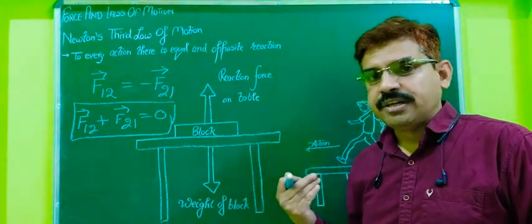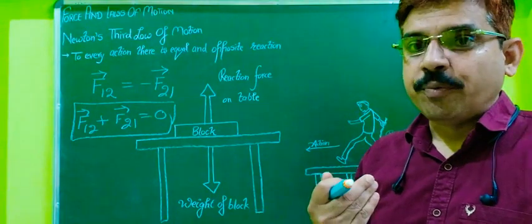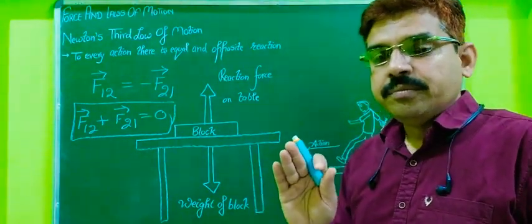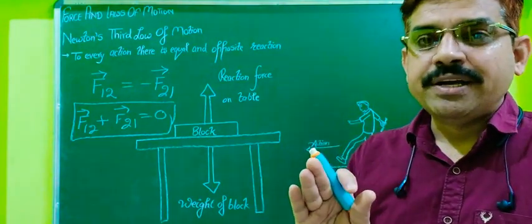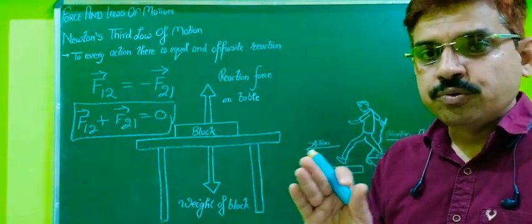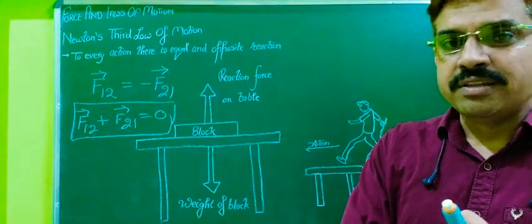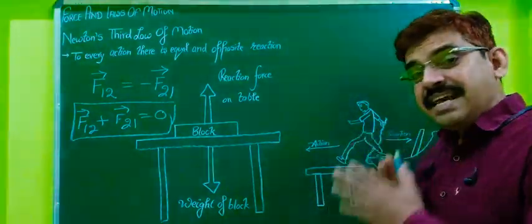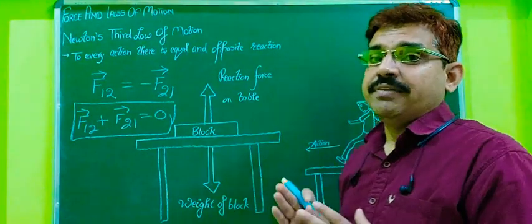And what the boat provides to that person is a push to jump out of the boat toward the shore. So in that case, one is the action and the reaction is provided by the boat.